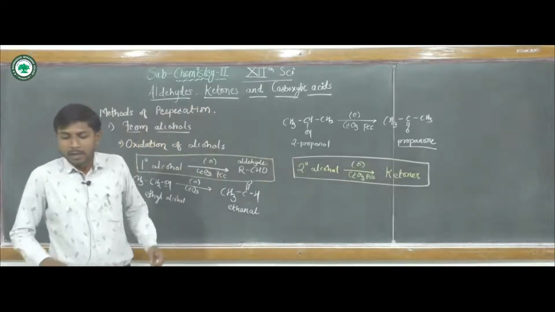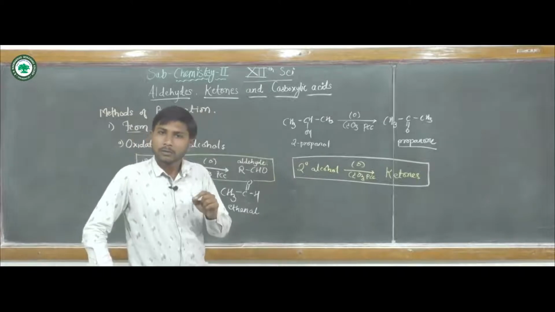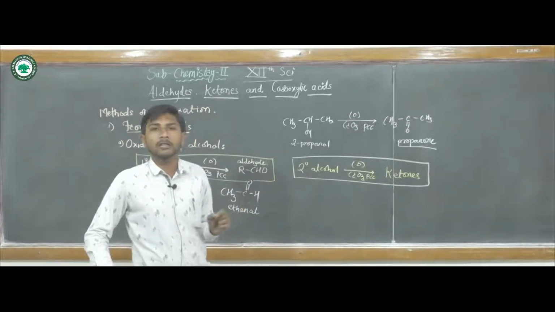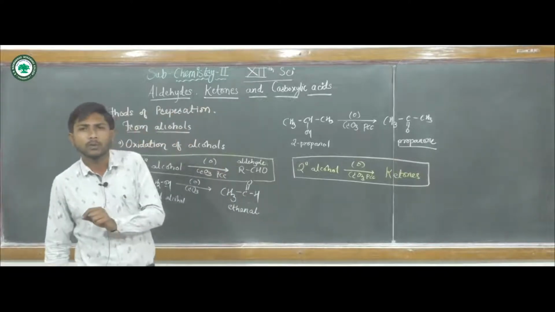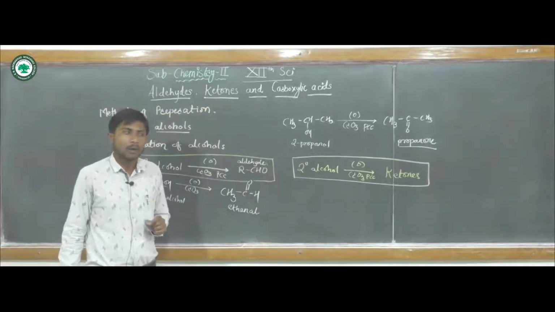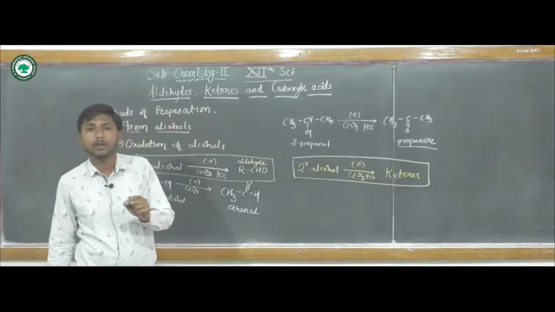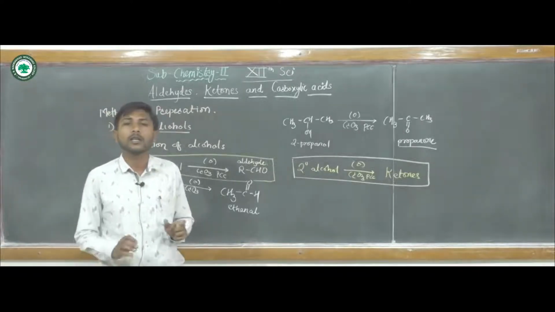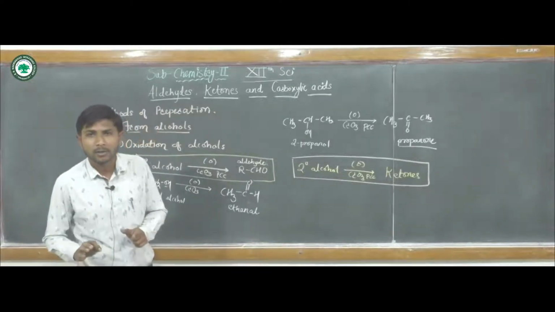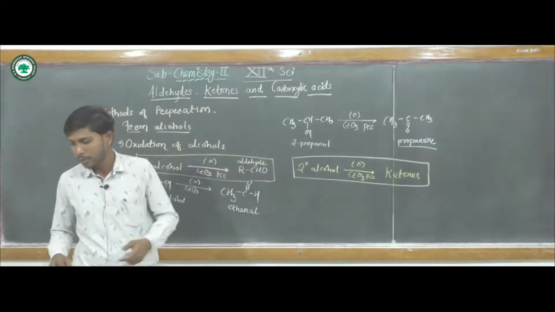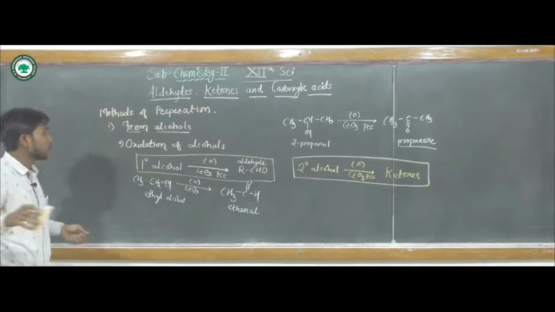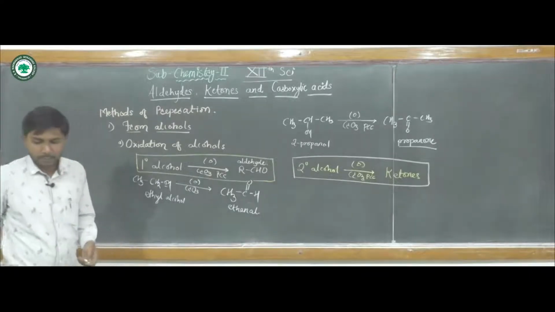Then secondary alcohols will show oxidation with these oxidizing agents like nitric acid, potassium permanganate and potassium dichromate. But tertiary alcohols will not show any kind of reaction. They will not show oxidation to give aldehydes or ketones. Look at the general reaction, we will see here.